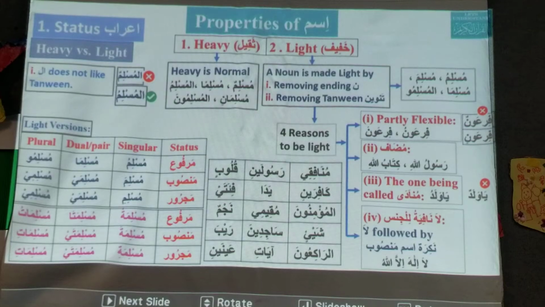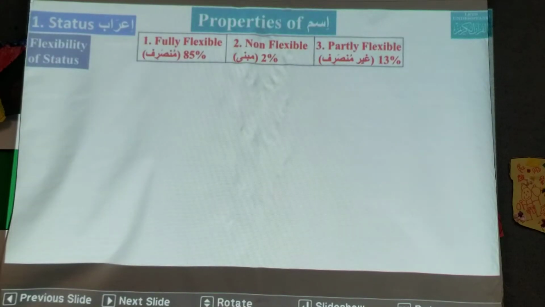So let's move on to today's lesson: flexibility of a status. There are three kinds of words or isms. Some are fully flexible, or most of them are fully flexible, and there are some non-flexible words or isms.